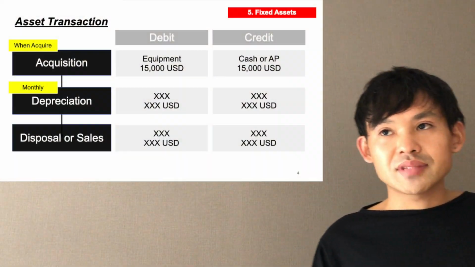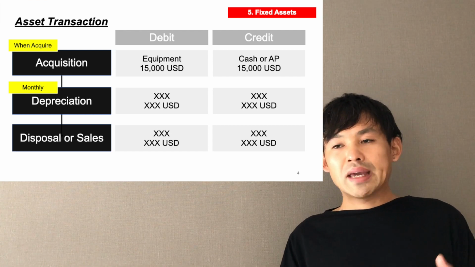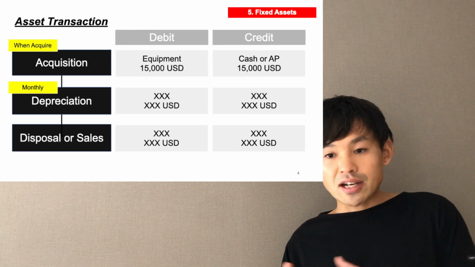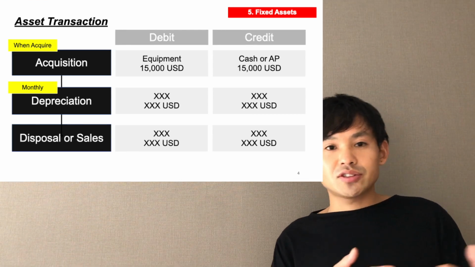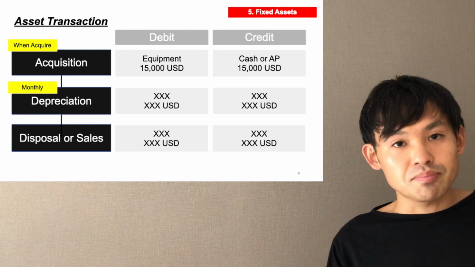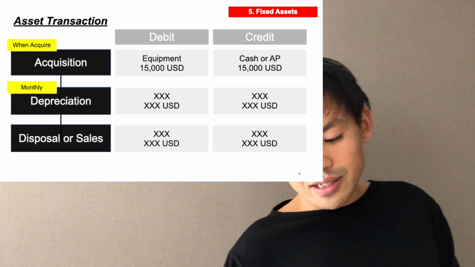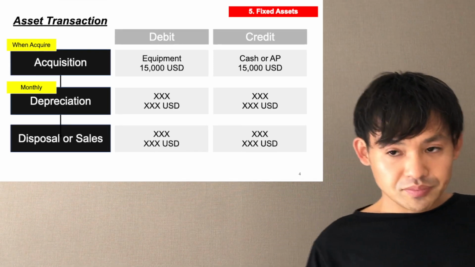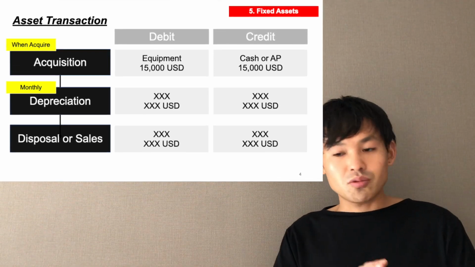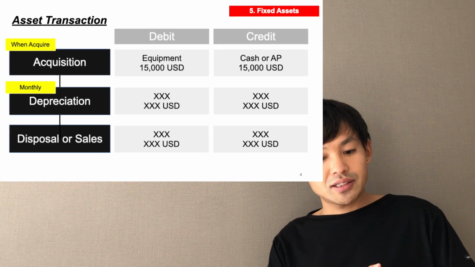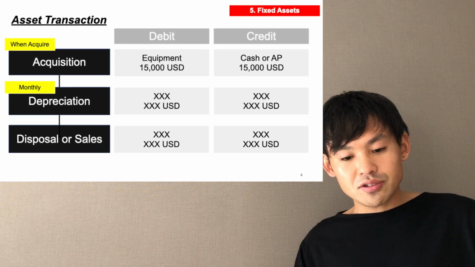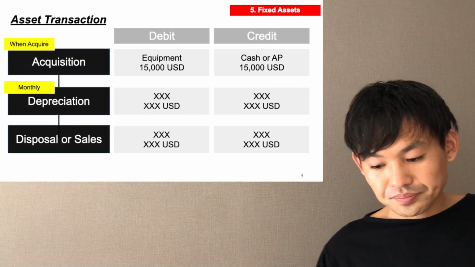So, asset transactions. To make it simple today, the actual scenario is very complicated, but today let me make it simple to explain asset transactions. The first one is acquisition. You purchase or acquire the fixed asset. This is the first step. The second step is depreciation.